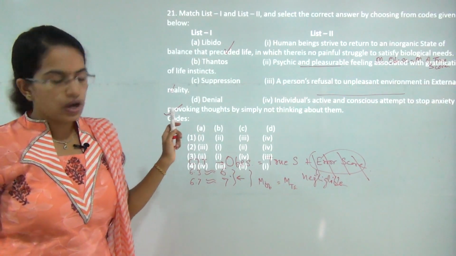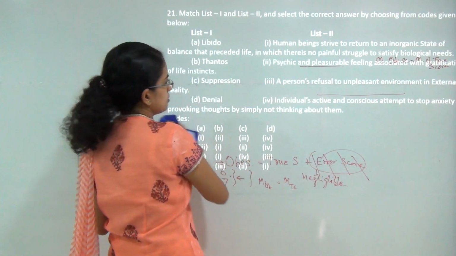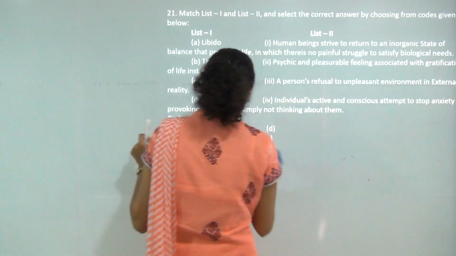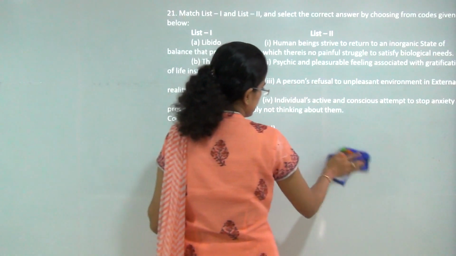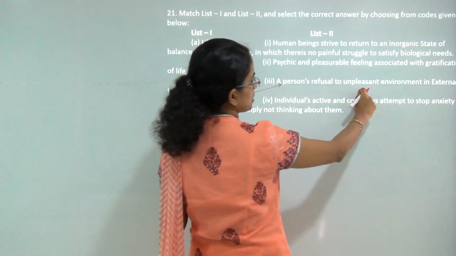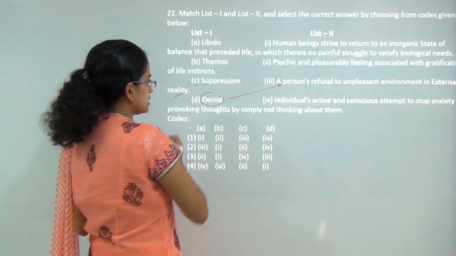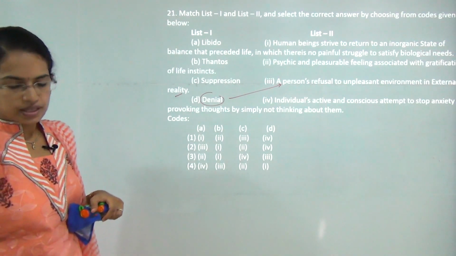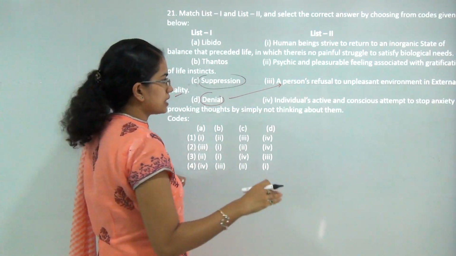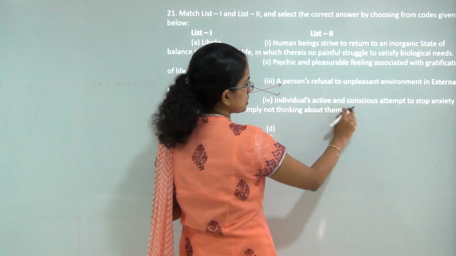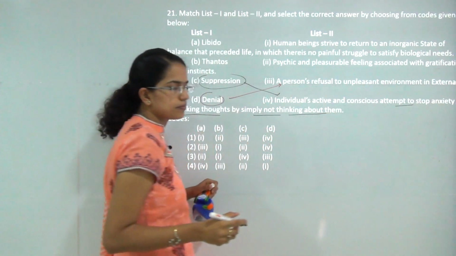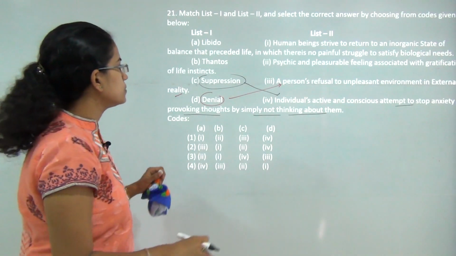The next question is, you have to match the definition with the word. Now there are various terms that have been given under Freud's psychoanalytical theory. One of them is denial. Denial means refusal to do something. So denial means a person's refusal of unpleasant environment in external reality. That is the correct match here. Then for suppression, I am trying to press down my desires. So it's an individual's active and conscious attempt to stop anxiety provoking thoughts by simply not thinking about them. So I am not thinking about it and I am trying to suppress my thoughts.